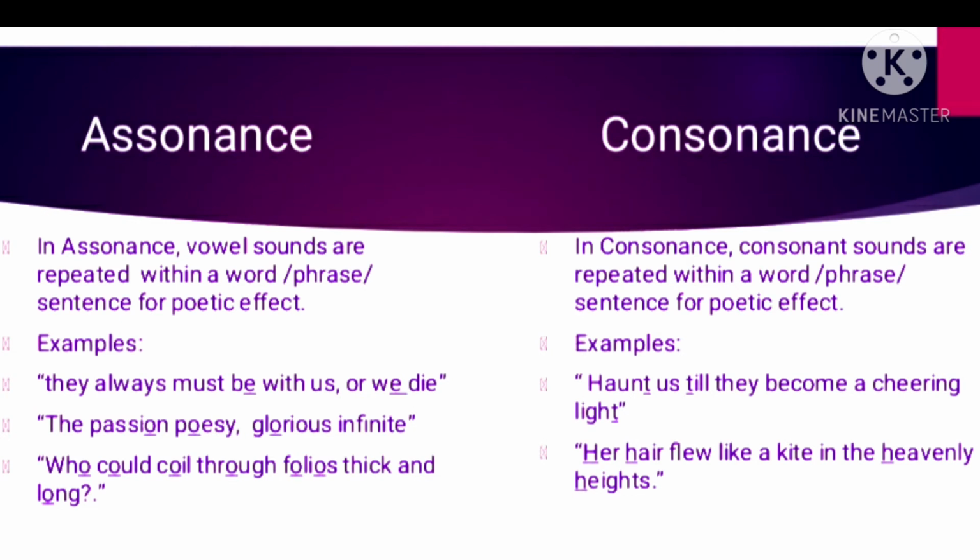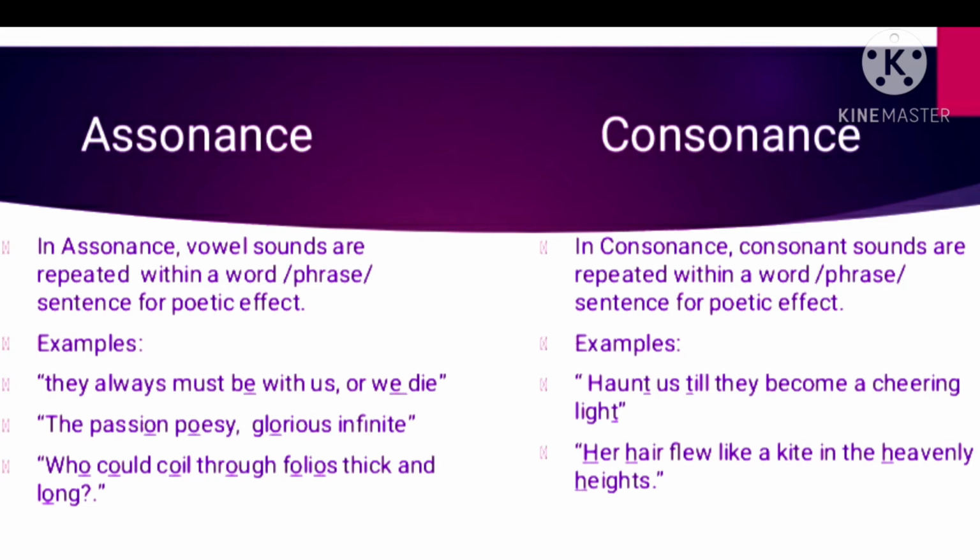Now let's learn about assonance. In assonance, vowel sounds are repeated within a word, phrase, or sentence for poetic effect. Which are vowels, children? A, E, I, O, U. There are 26 alphabets. Out of 26 alphabets, 21 are consonants and 5 are vowels. So wherever in a line, sentence, phrase or word, you see that these vowel sounds get repeated in a particular way, it becomes assonance.